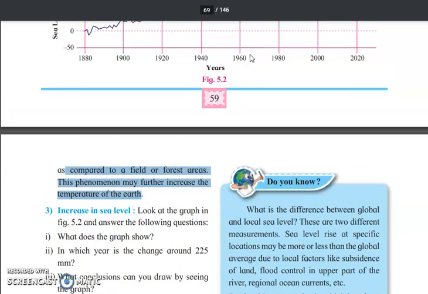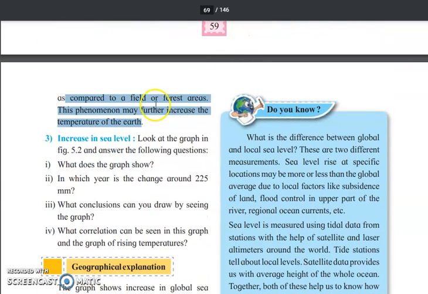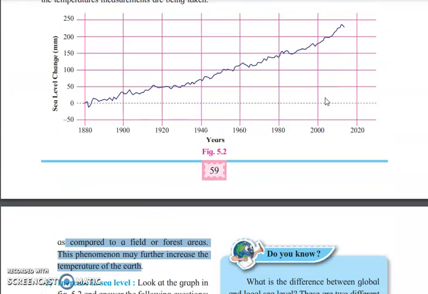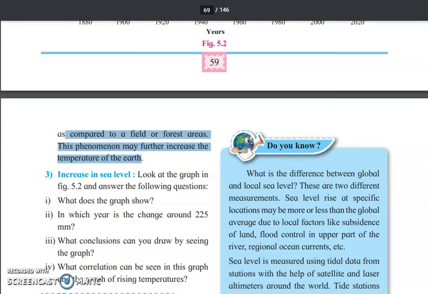Okay, so we have a next topic, that is increase in sea level. Look at the graph in Figure 2.5 and answer the following questions. What does the graph show? In this graph, you can understand that there is an increase in the sea level. The next question is, in which year is there a change of around 225 mm?